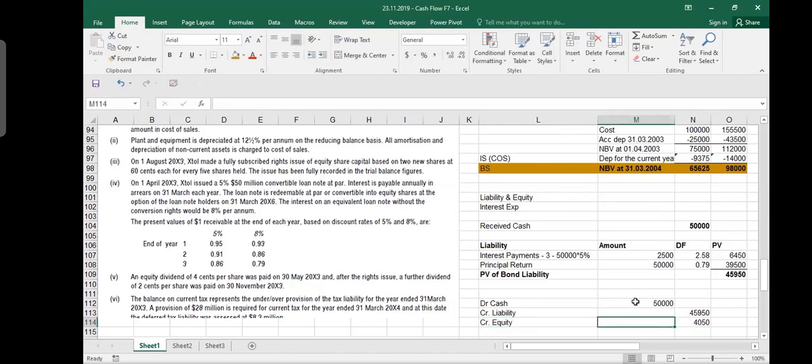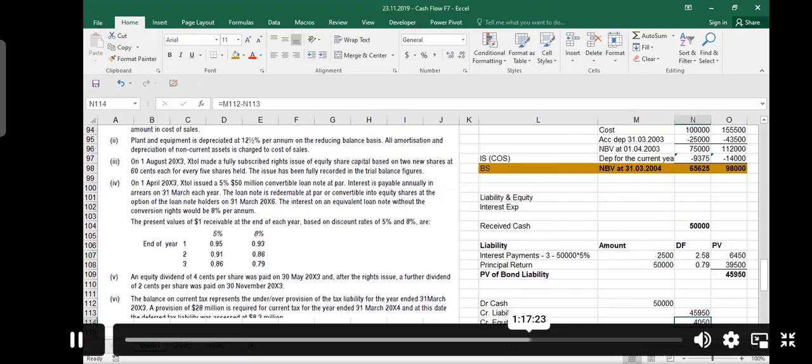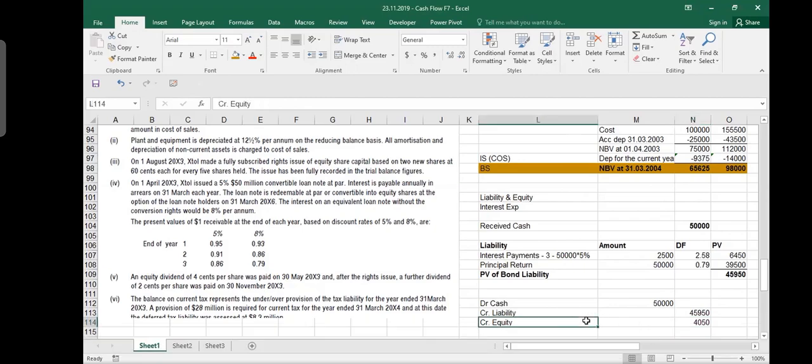As an investor, you are receiving 2.5 million every year. You get interest income of 2.5 million every year. What is the fun for me? Why am I doing it? I don't issue a bond just to give you benefit. I also get some benefit. So my benefit is this 4 million, and this equity will go into your balance sheet as other component of equity. Okay, are we clear on that?